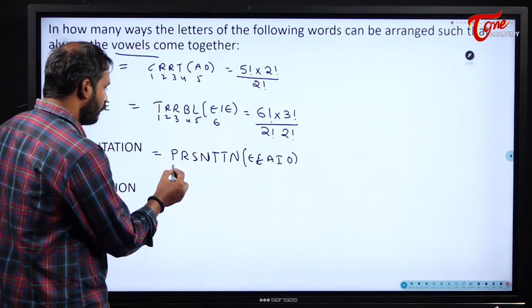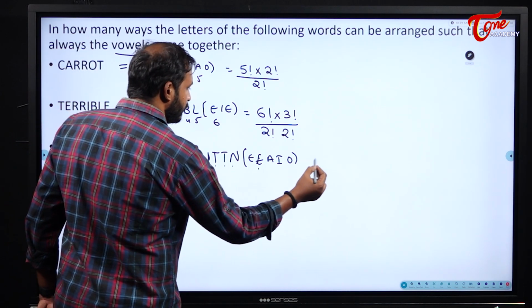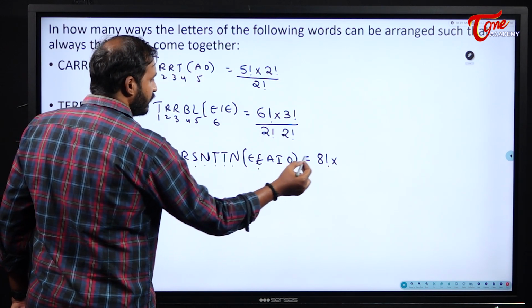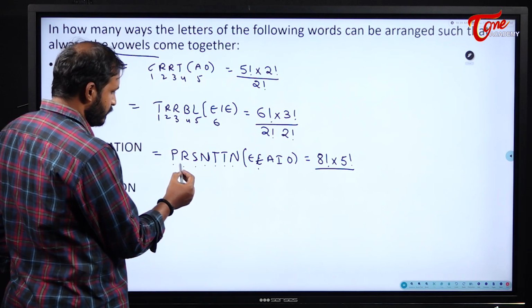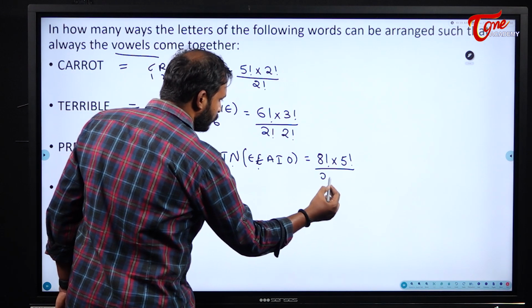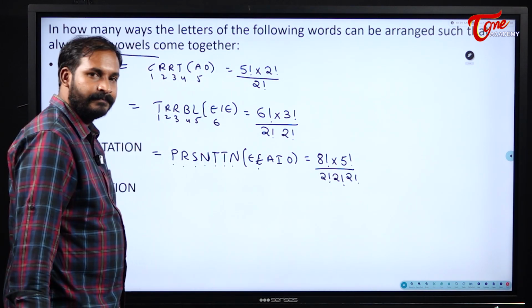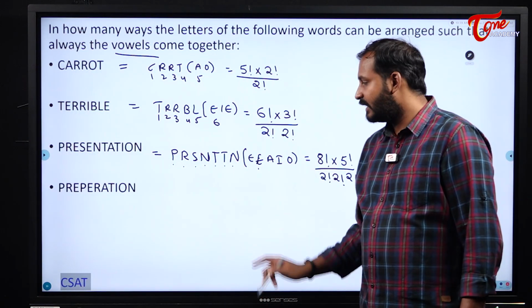Okay. So now 1, 2, 3, 4, 5, 6, 7, 8: 8 factorial into 1, 2, 3, 4, 5: 5 factorial, divided by the repetitions. Please see here, N was there 2 times, T was there 2 times, so 2 factorial, 2 factorial, E was there 2 times, so 2 factorial. So simply we will write the denominators.